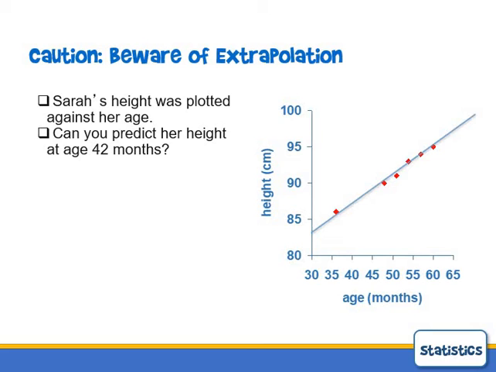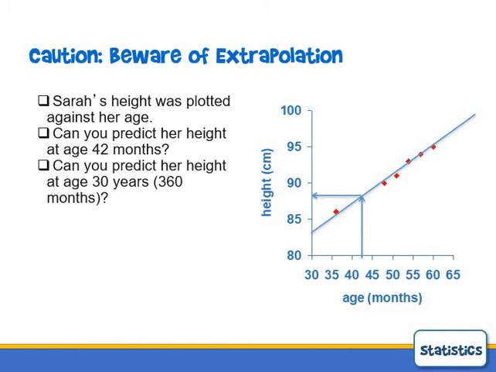So you have your linear regression line. If you made your prediction, you'd go out to 42 and find the y value, which would be about 87 or 88. I'll have the actual numbers here in a minute, but that would be what's called interpolation, and it looks like it's pretty accurate. But extrapolation: can you predict her height at age 30 years, 360 months? No, that's going to be extrapolation. My data only goes up to 60 months. If I go way beyond that to 360 months, that's by definition extrapolation, which is usually not accurate, and here definitely not. She's not going to keep growing forever.